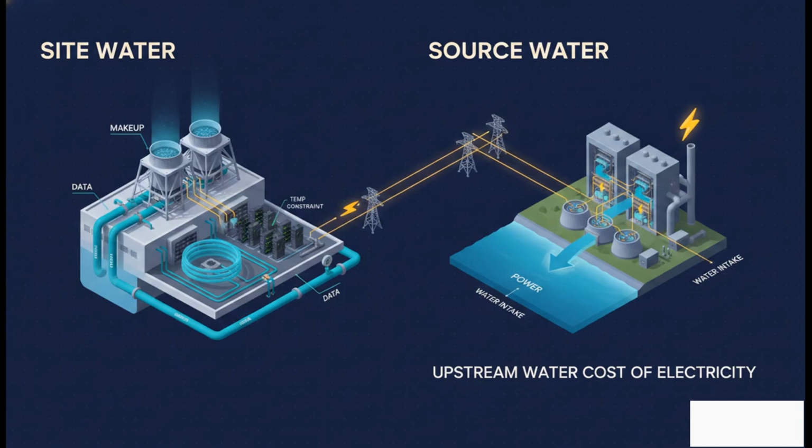Let's say you decide to use a dry, air-cooled system to save direct site water. Well, now your chillers have to work so much harder, the system runs hotter, and it uses a massive amount of extra electricity. But here's the kicker. Generating that extra electricity often consumes vast amounts of water upstream at the power plant. So reducing direct site water can actually increase the overall source water used. These are completely complementary metrics, not competing ones.